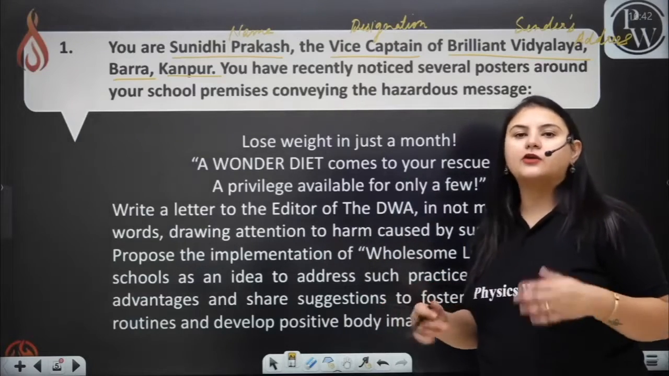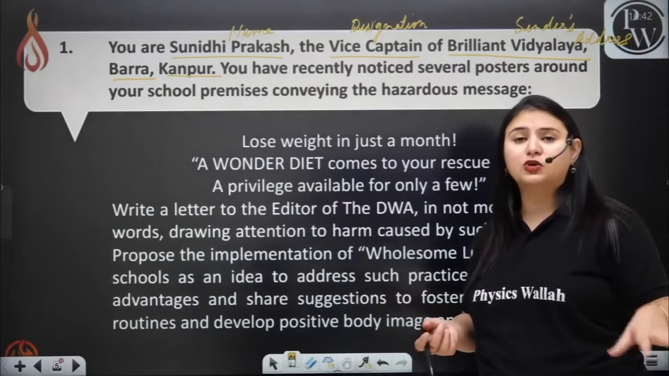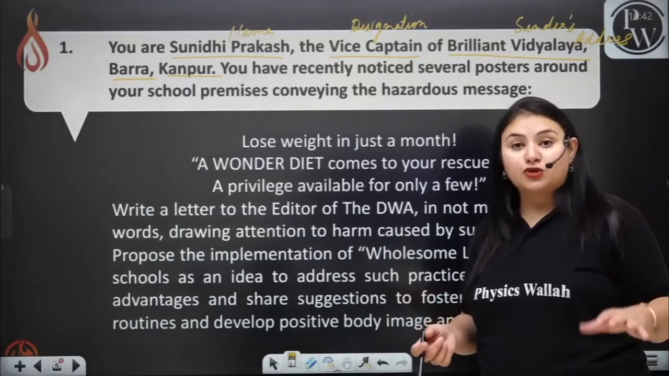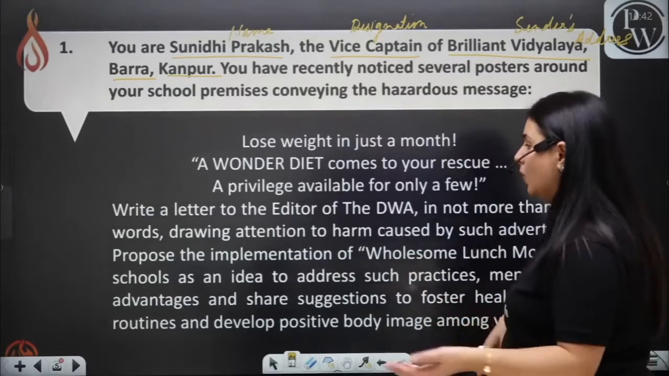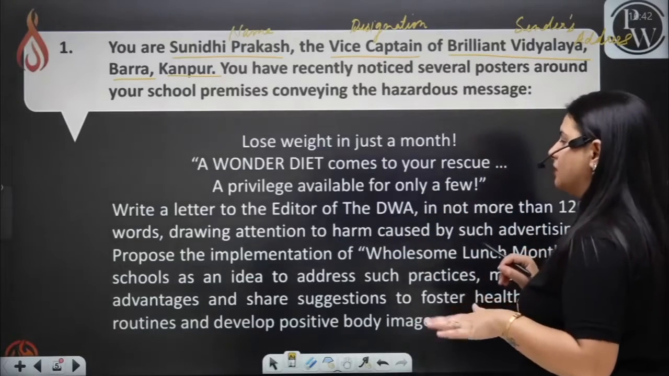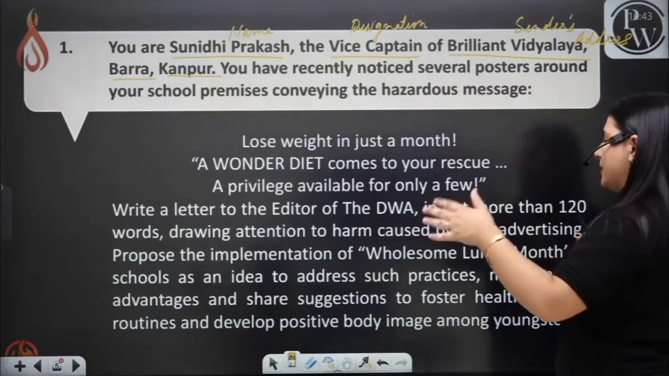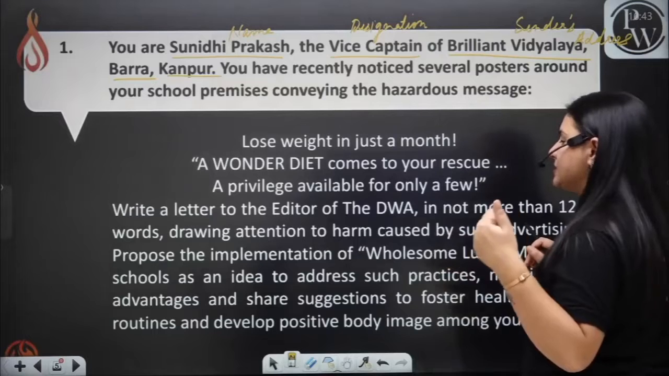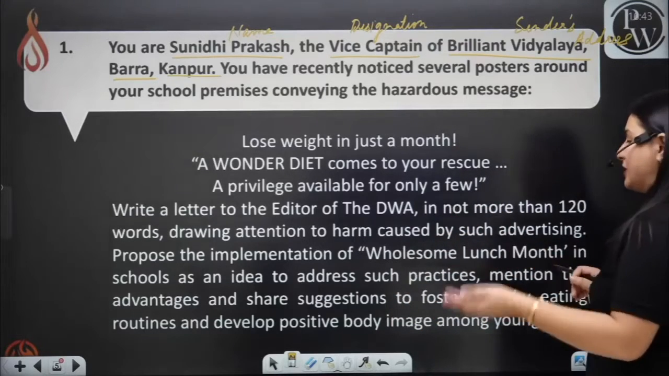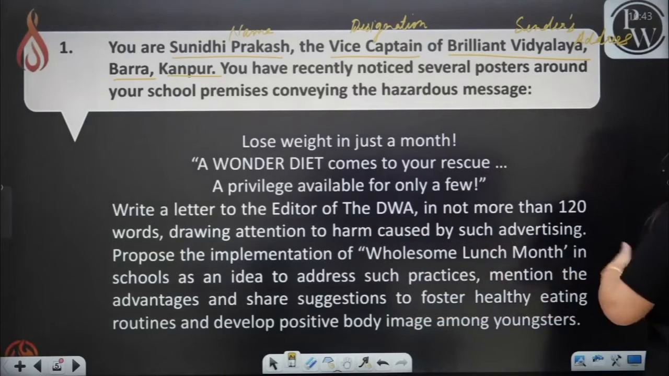Now obviously these kind of advertisements are very misleading. They are telling you that you can lose your weight in just a month. You have to follow a crash diet or something. They are going to give you a special diet with which you can lose your weight. Now, you have to write a letter to the editor of the DWA in not more than 120 words, drawing attention to harm caused by such advertising. Propose the implementation of Wholesome Lunch Month in schools as an idea to address such practices, mention the advantages and share suggestions to foster healthy eating routines and develop positive body image among youngsters.